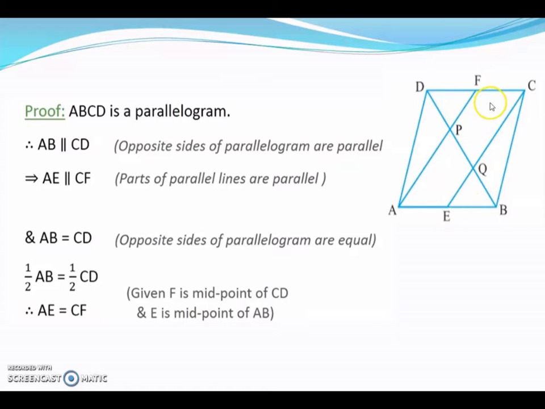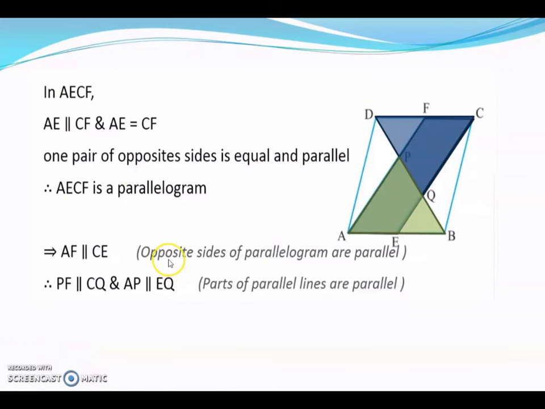Also AB and CD are equal in length. Therefore AE is half of AB and FC is also half of DC because it is already given F and E are the midpoints of these two sides. So midpoints means it divides it equally. So AE and FC are also equal. So if I have one pair of sides equal and parallel, I can say that this is a parallelogram. So therefore I can say that AECF is a parallelogram.